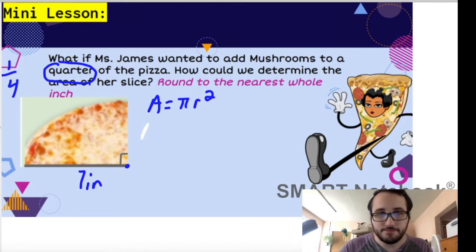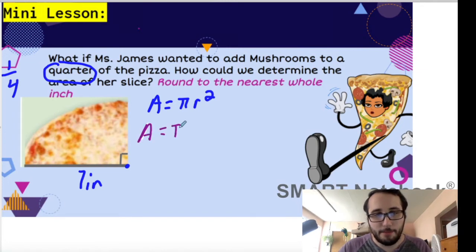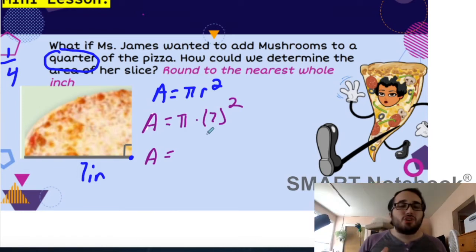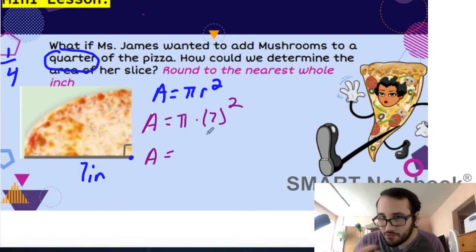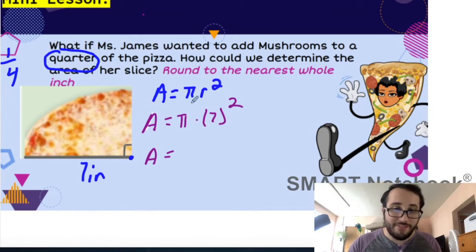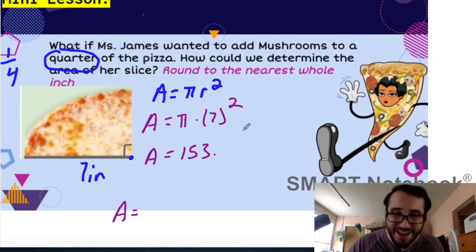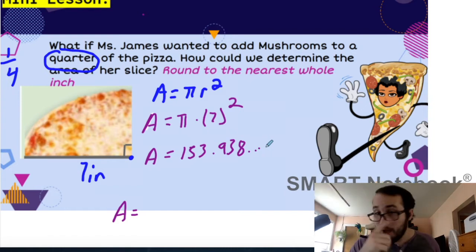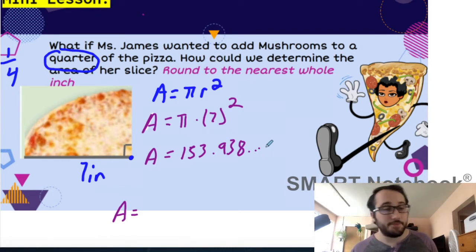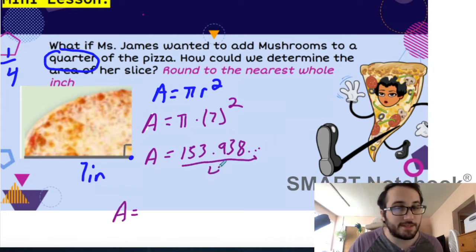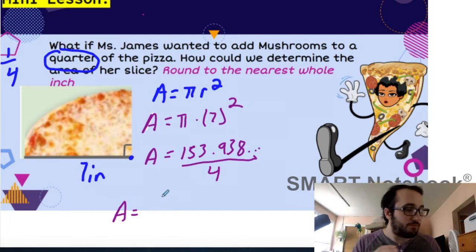We got the area is equal to pi times the radius, which is the same thing, so 7 squared. Remember, pi times 7 squared, I could write 154, but that means I'm rounding it, and I'm not ready to round yet. So when I evaluate this, I get 153.938, and so on and so forth. Not going to round yet, because I'm going to round in the end. And remember, I need 1/4 of this, so I'm going to divide by 4, or multiply by 1/4. It's the same thing. And you get 38.48, so rounding that to the nearest whole number is just 38 inches squared.